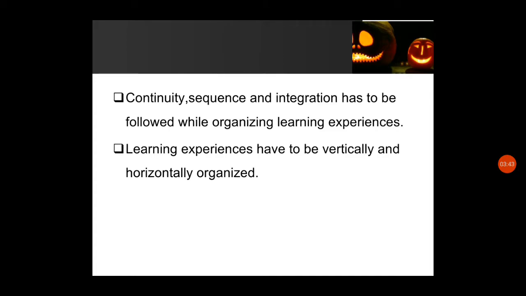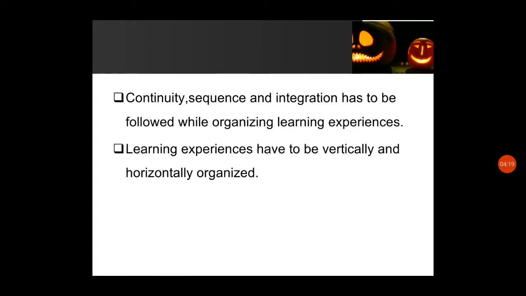So these three things should be there in organizing learning experiences, and learning experiences have to be organized vertically and horizontally. Vertical organization means that from first year to second year there should be continuity. And in the horizontal organization, within the year there are different subjects, and there should be integration and correlation between the subjects within that particular year.